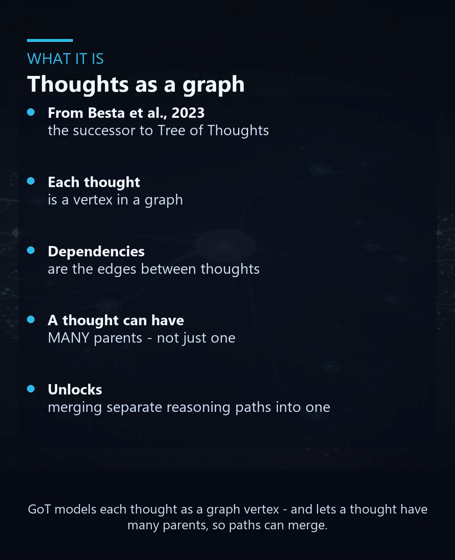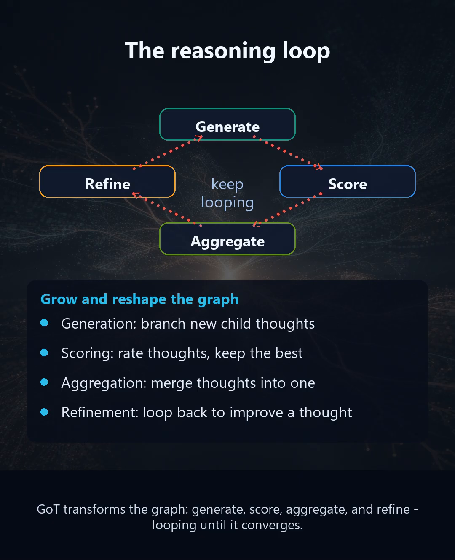Graph of Thoughts from Besta and colleagues in 2023 removes that limit. It models each unit of reasoning, each thought, as a vertex in a graph, and the dependencies between thoughts as edges. Because it is a general graph, a thought can have many parents. That one change unlocks something a tree cannot do: taking several independent lines of reasoning and merging them into a single, stronger result.